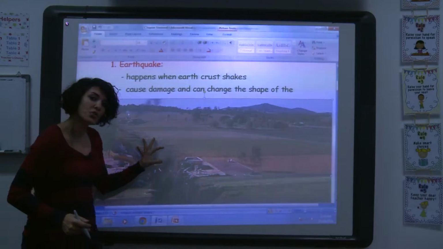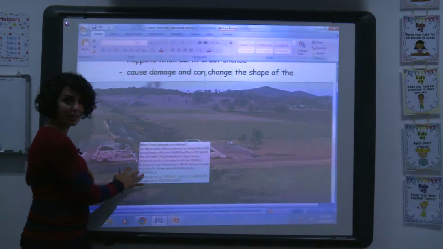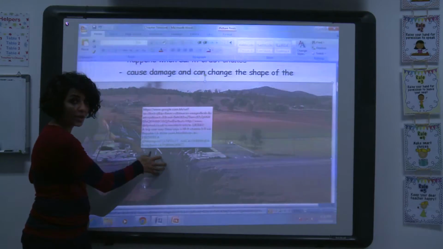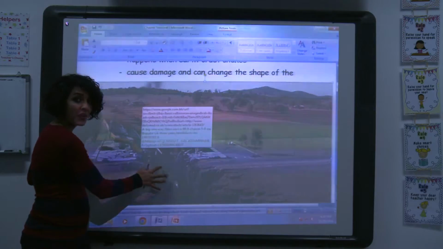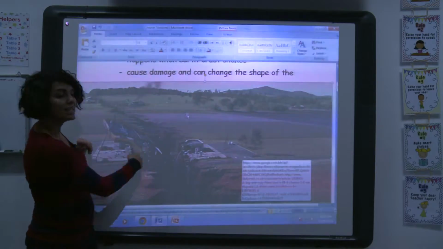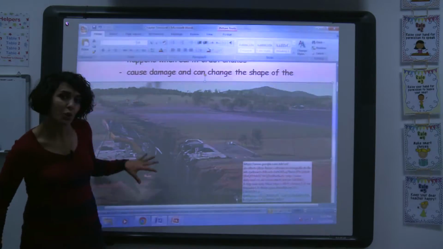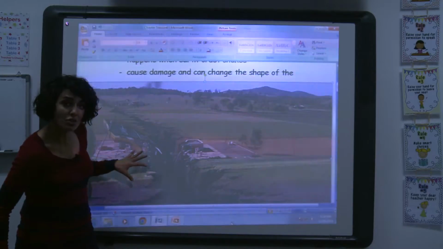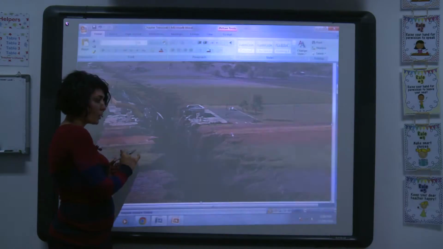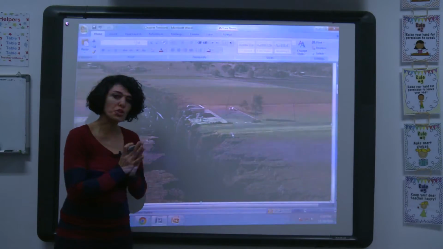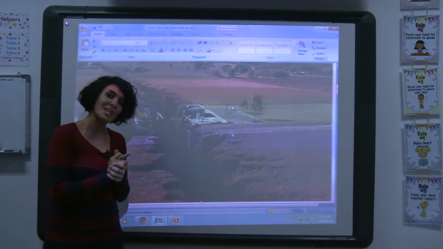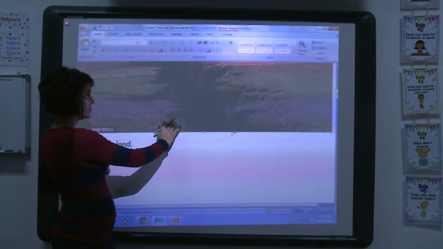This is an earthquake. As you can see, it causes damage and it causes change, the change of the shape of the land on this Earth. So to sum up, an earthquake causes damage and changes the shape of the land on Earth, as you can see here.